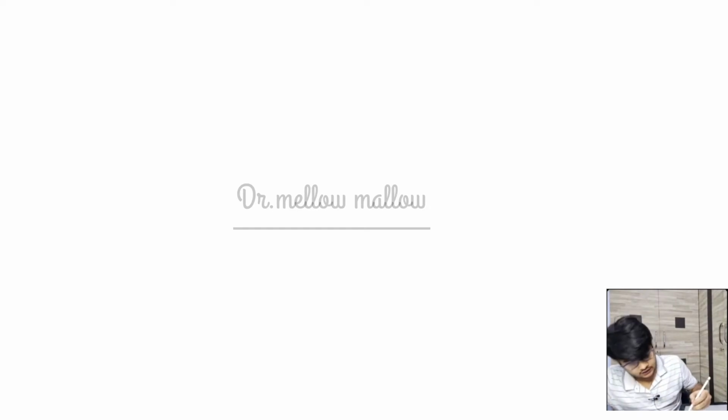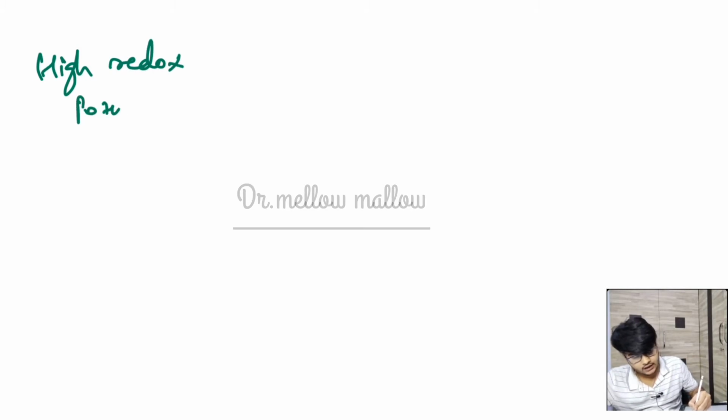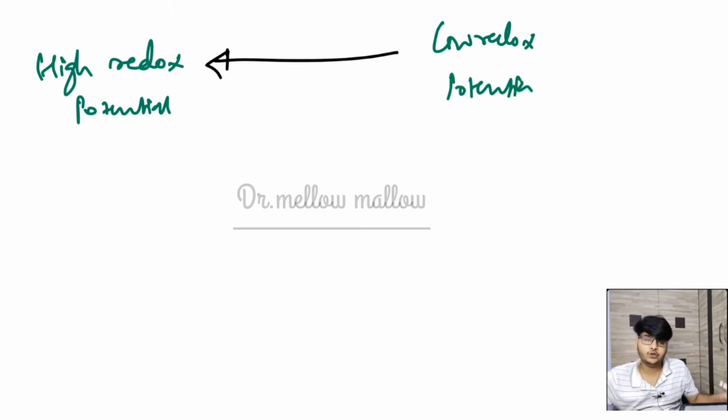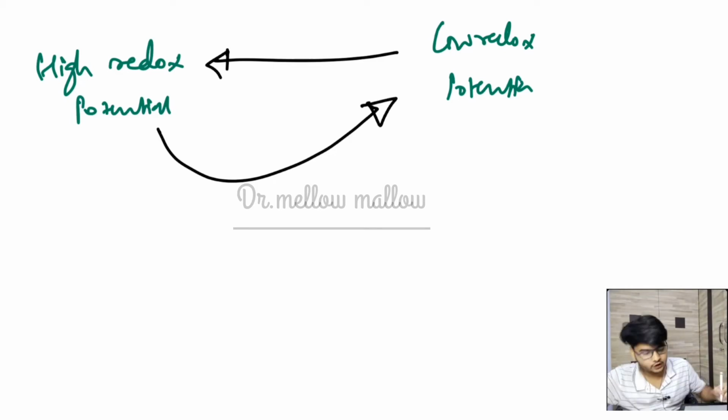If you place two compounds, one with high redox potential and another with low redox potential, then there will be a downhill movement of electrons in going from low redox potential to high redox potential.